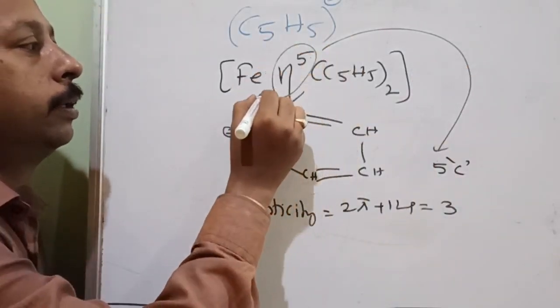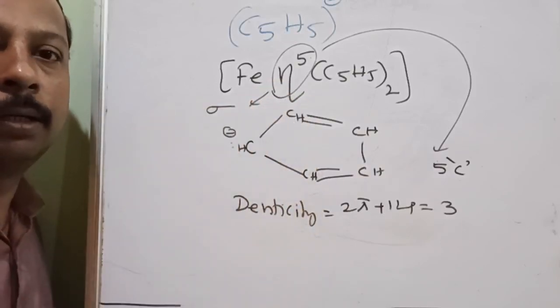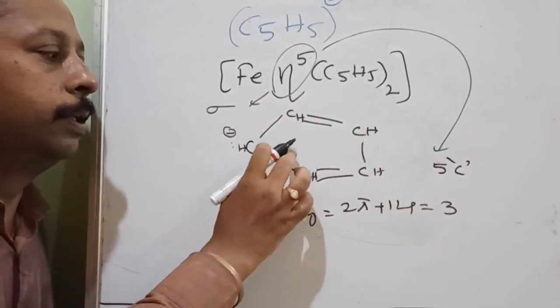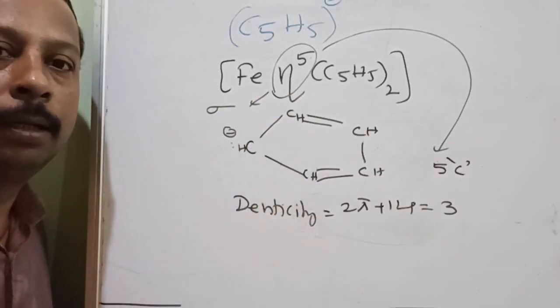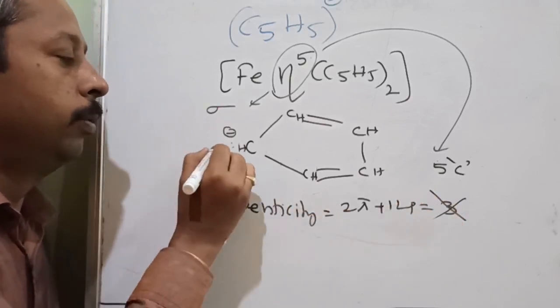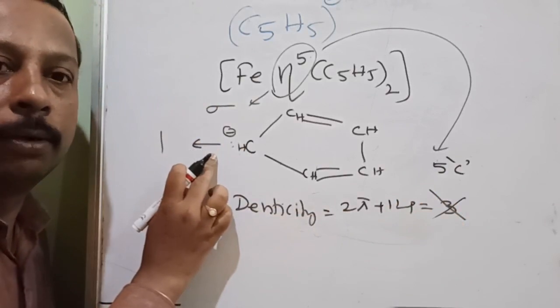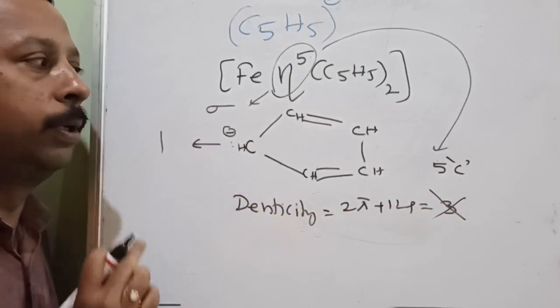If I write sigma in place of the eta 5, then what is the denticity of the cyclopentadienyl? That time denticity will not be 3. Denticity will be only 1, because only this sigma electron, that is the lone pair electron, can be donated.